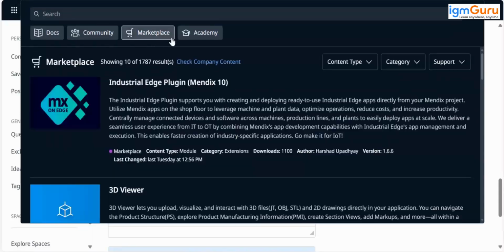Okay, then another we have is marketplace here. Marketplace is nothing but an online platform, or we can say a store, where we have all reusable widgets and modules available to download and use in our application. For example, account administration, that is user account creation, sign in, change password. This is a very common feature and we need it in almost every application. So what Mendix did is they developed one module and uploaded it on the marketplace.